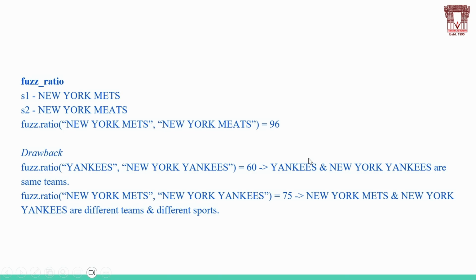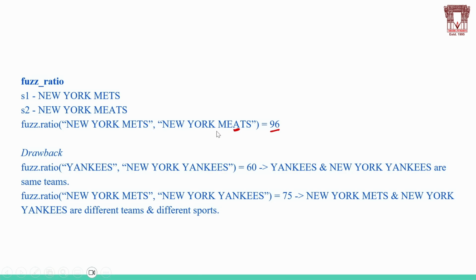Coming to other advanced features, fuzz ratio is one of the advanced features. We took two sentences here: New York Mets and New York Meets. The only difference between these two sentences is the A. So the ratio will be 96%. Other than A, these sentences are similar.